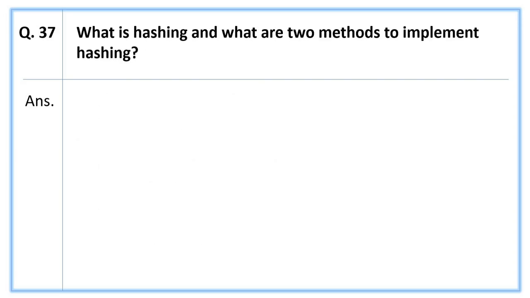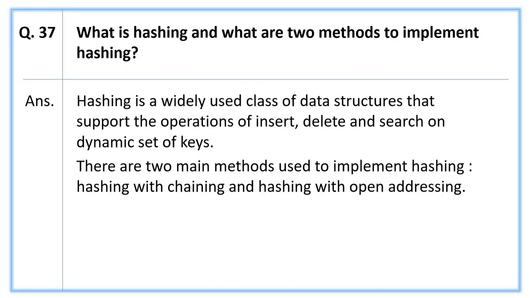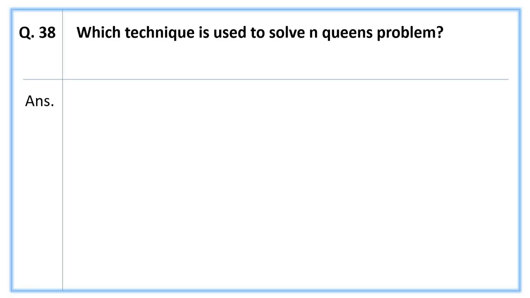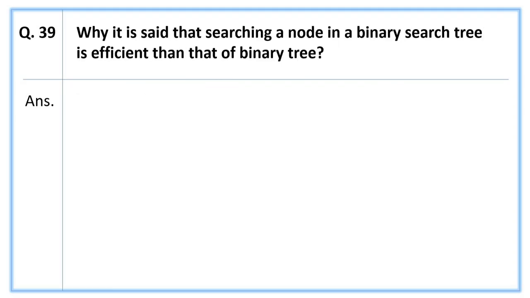Next, what is hashing and what are two methods to implement hashing? Answer, hashing is a widely used class of data structure that supports the operations of insert, delete, and search on a dynamic set of keys. There are two main methods used to implement hashing: hashing with chaining and hashing with open addressing. Next, which technique is used to solve the n-queens problem? The answer is backtracking.